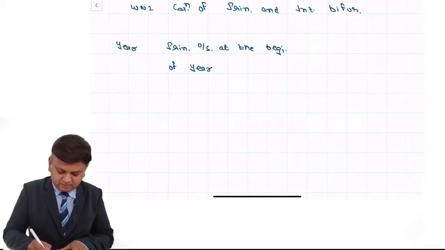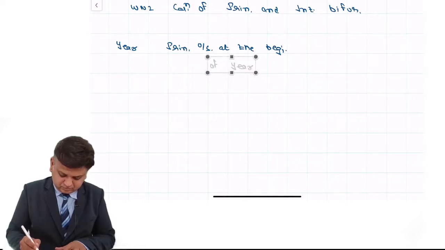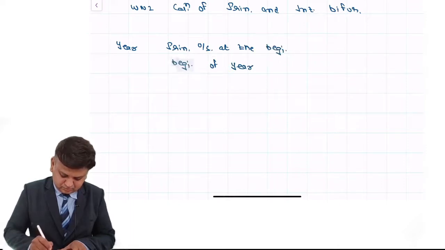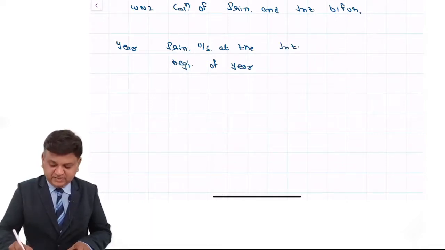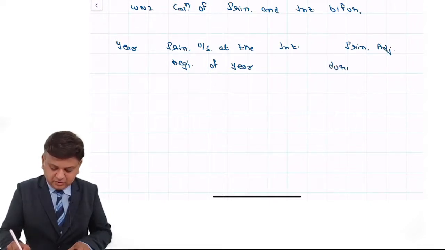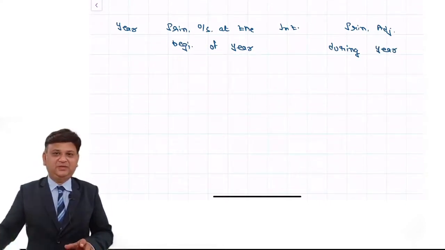Then amount of the interest, and lastly it is principal adjusted during the year. That is the way we are supposed to prepare a small table.